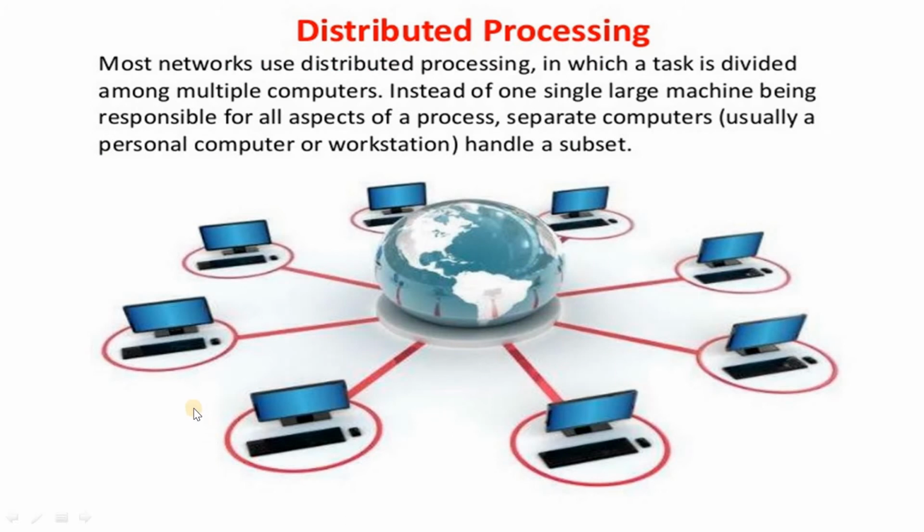This is a diagram of how distributed processing takes place. Most networks use distributed processing, in which a task is divided among multiple computers instead of one single large machine being responsible for all aspects of a process, separate computers handling a subset.